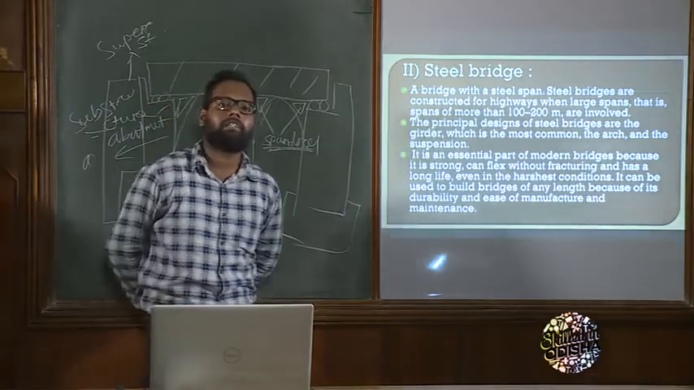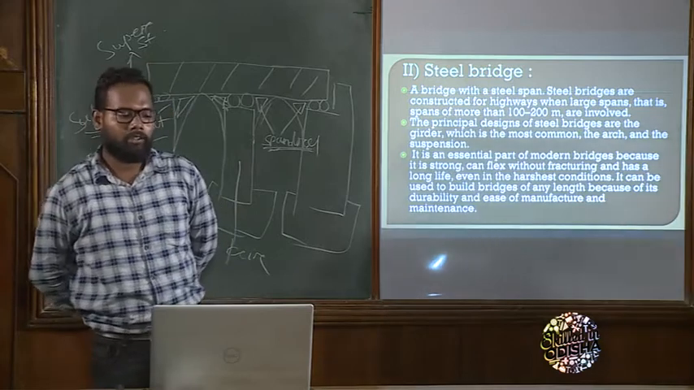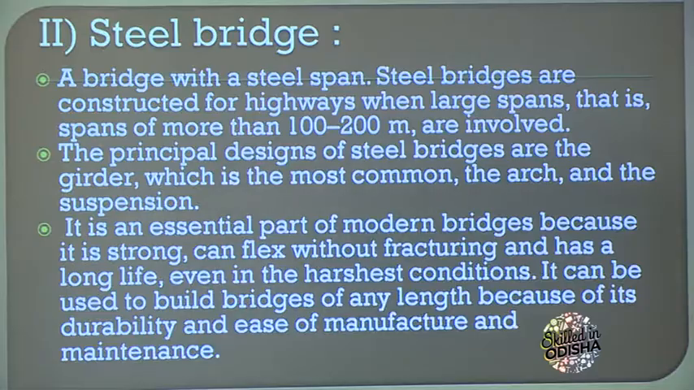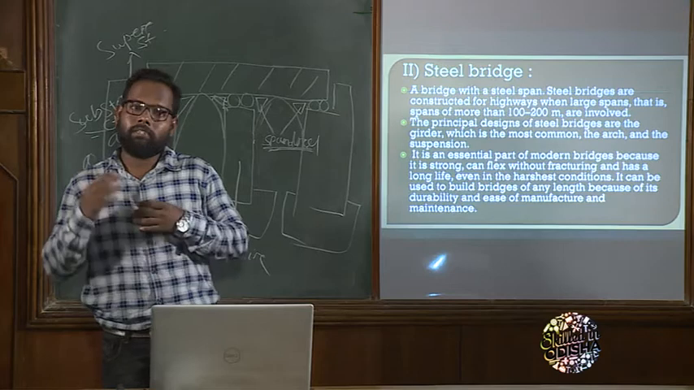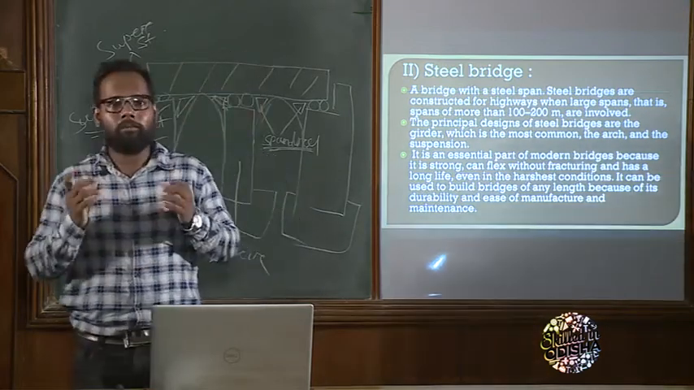What is a steel bridge? Simply, it is a bridge made up of steel. Look at the definition: a bridge with a steel span. Steel bridges are constructed for highways when large spans, that is, spans of 100 meters to 200 meters or more, are involved. What do you mean by span?